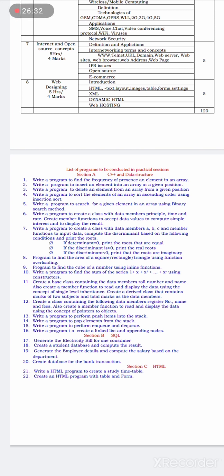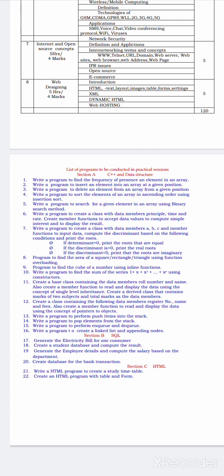Next, in the lab programs, there is a section B. Section B is based on SQL, that is structured query language. It has 4 programs, 17 to 20, based on structured query language, that is creating the electricity bill for the consumers, maintaining the student database and computing the result related to the database.